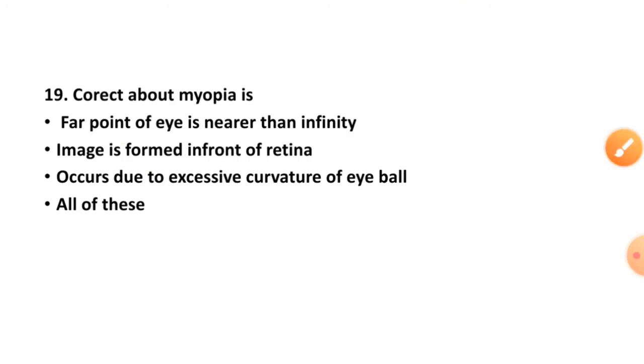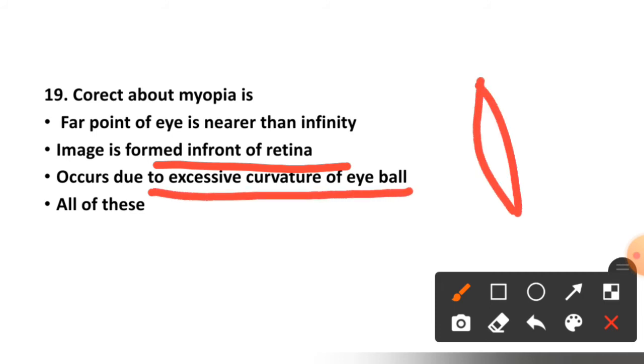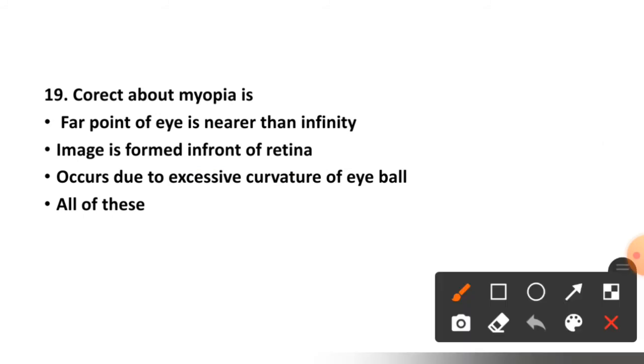Now see question number 19. Correct about the myopia is: far point of the eye is nearer than infinity; image is formed in front of retina; occurs due to the excessive curvature of the eyeball. The right option is option number D, all of the above are correct.